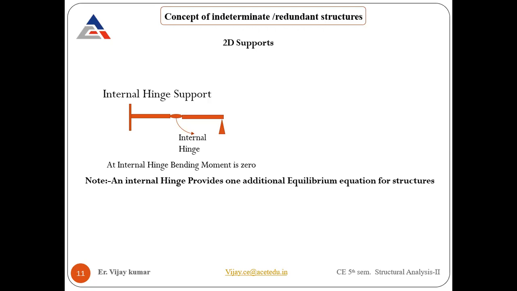But due to the internal hinge, an additional equilibrium equation will be created. Can you calculate how many unknown reactions we have in this beam which is showing on your screen? How many reactions do we have in this problem, which is basically an example showing on your screen?